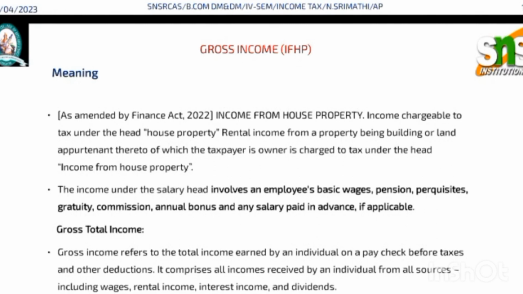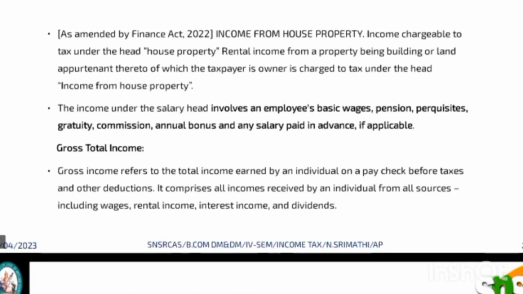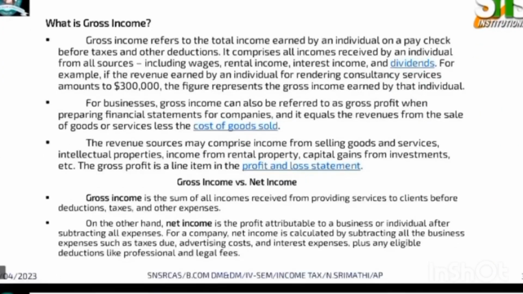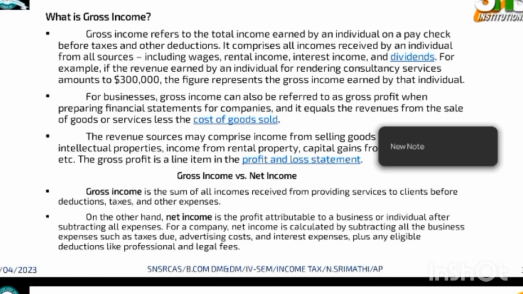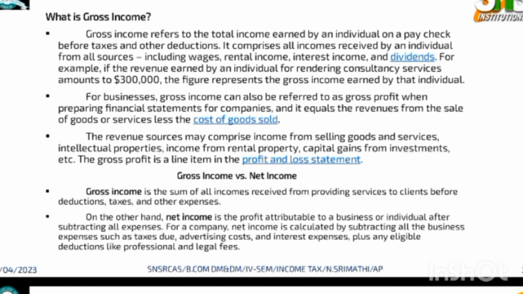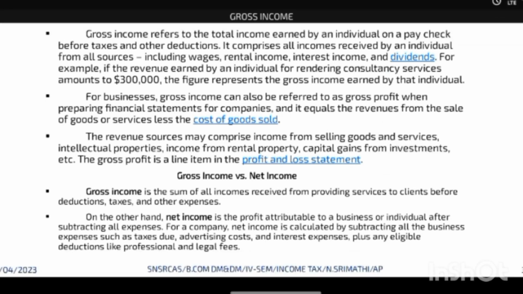The income under the salary head involves the employee's basic wages, pensions, perquisites, gratuities, commissions, annual bonuses, and any salary paid in advance is applicable. And the main case is gross total income. Gross income refers to the total income earned by an individual on a paycheck before taxes and other deductions. It comprises all income received by an individual from all sources, including wages, rental income, interest income, and dividends.